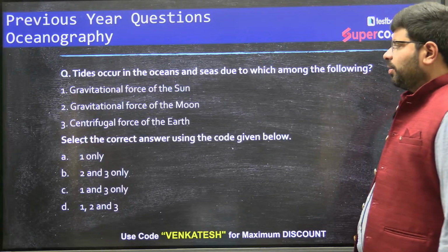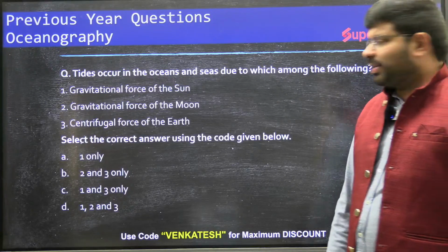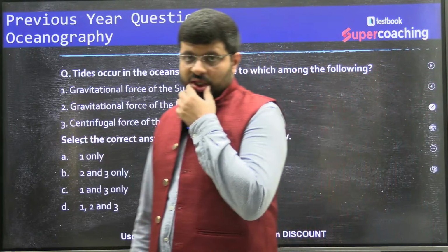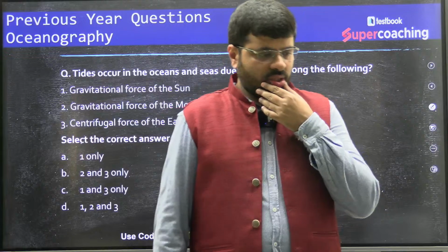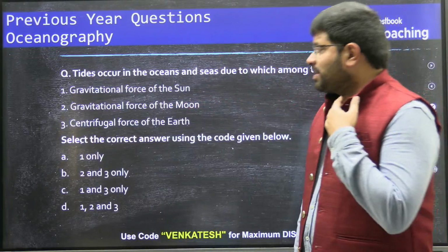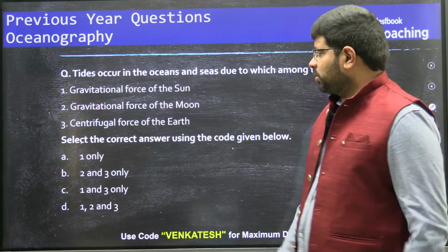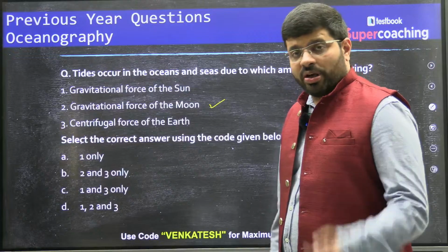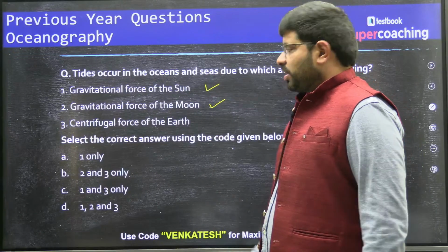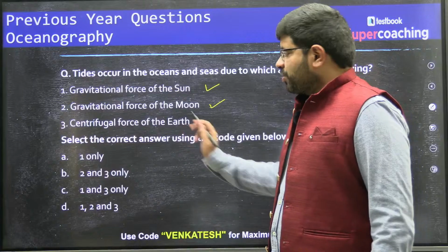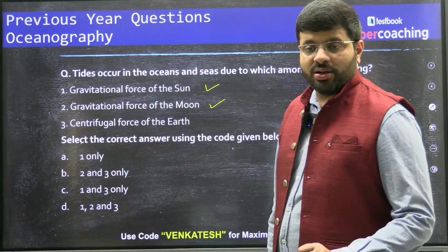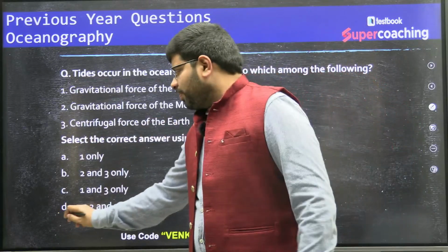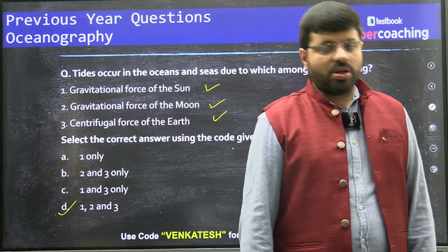Now, tides occur. What are tides? The rhythmic rise and fall of the oceanic water because of certain forces is what we call tide. And tides happen because of the gravitational pull of the moon, yes. Gravitational pull of the sun, yes. Centrifugal force of the earth, question mark. Is it yes or wrong? It is yes. The answer is all of the above. Let's understand all these things.